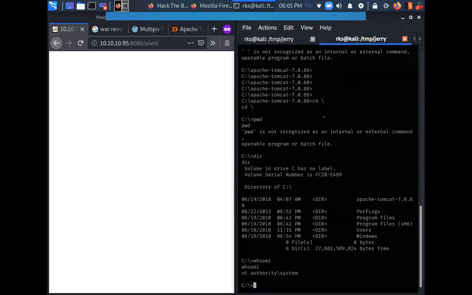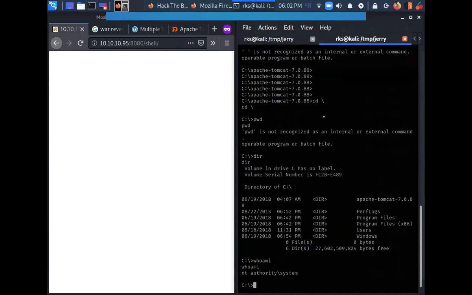No privilege escalation required. You are served with a silver platter here. So that's why this was a very easy machine. Every machine is going to teach you something new, right? So this is also teaching you something new.